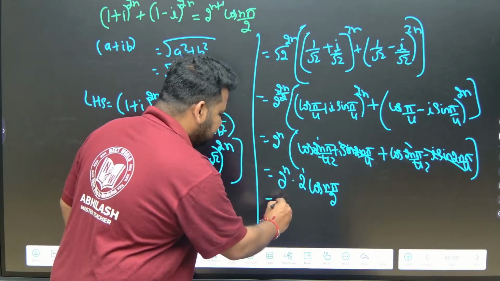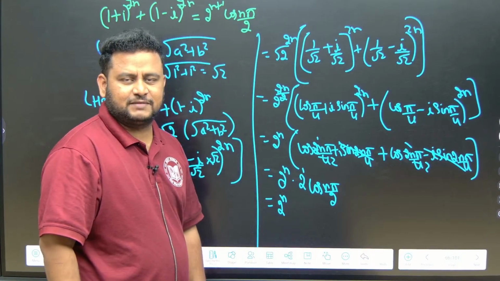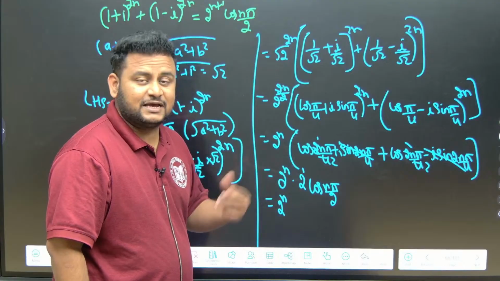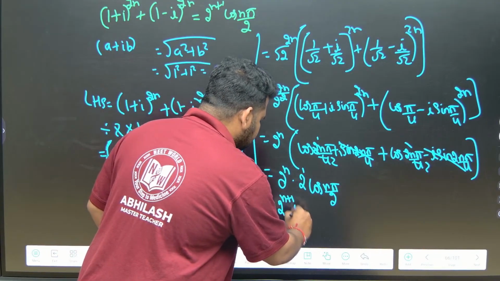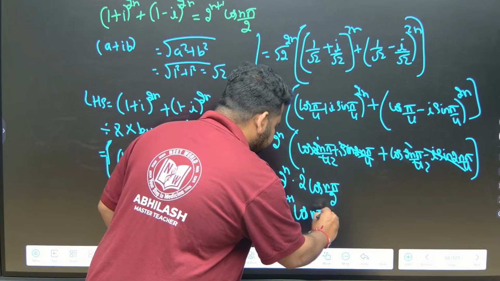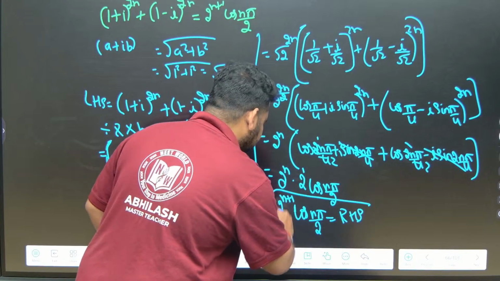So this will become what, friends? By law of exponents, a power m into a power n is nothing but equal to a power m plus n. This will become 2 power n plus 1 into cos n pi by 2, which is nothing but equal to RHS. So completely we proved.